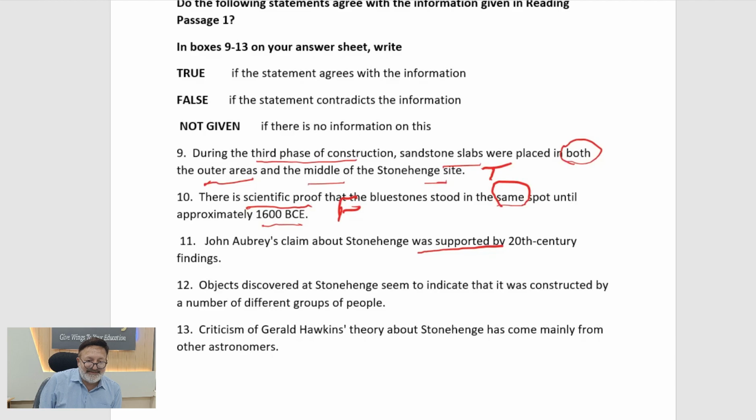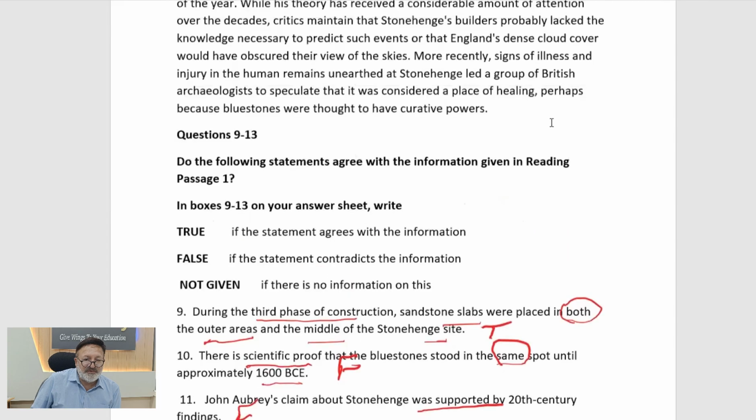Now, objects discovered at Stonehenge seem to indicate जो वहां डिस्कवर हुए हैं that it was constructed by a number of different groups. जो वहां पे ऑब्जेक्ट्स डिस्कवर हुए हैं उनसे हमें ये अंदाजा लगता है कि वो जो बनाए गए हैं कई डिफरेंट ग्रुप्स के द्वारा ऑफ पीपल. So we have understood the question, which is the most important first of all. Now let's go to the passage.